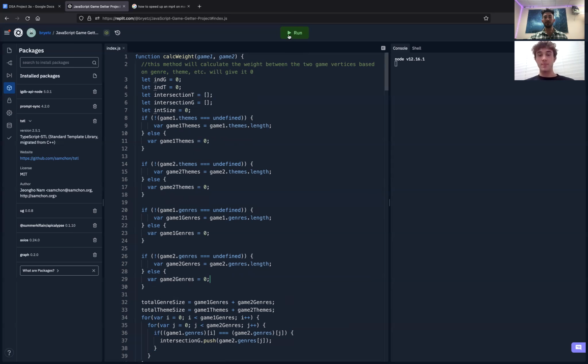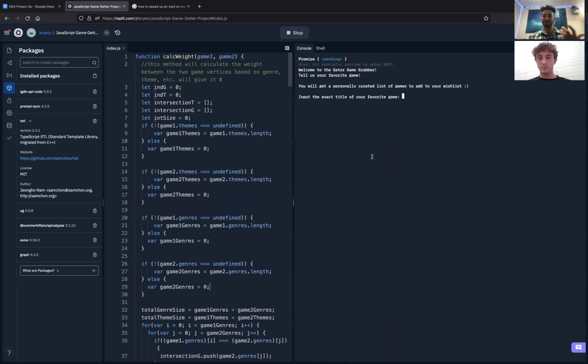All right, let's see if we can generate some recommendations using these graph algorithms. All right, welcome to the Gator Game Grabber. Tell us your favorite game. My favorite game is probably Mass Effect 2, one of my favorite games of all time.